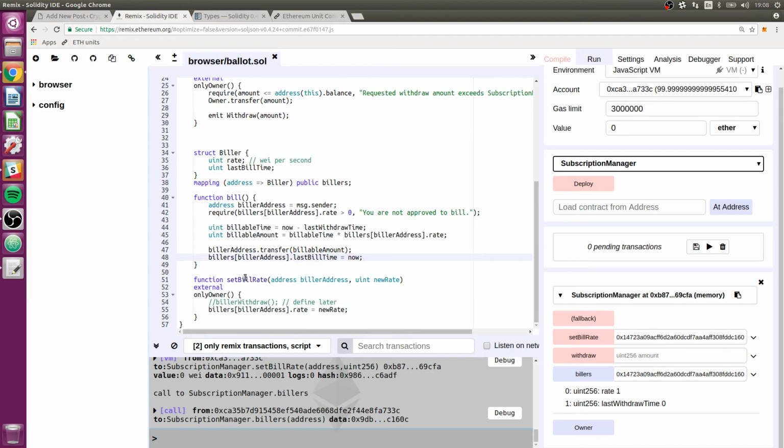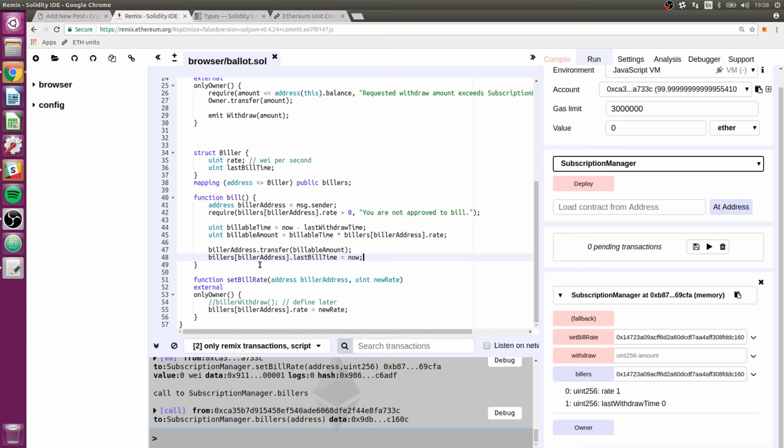So for now, assuming that setBillRate is never called again, and that's just a temporary assumption we'll fix in a moment, but assuming that setBillRate is called once and then the biller is going to bill repeatedly, this should allow the biller to call bill, and they will get whatever they're owed, based on how long it's been and what the rate is.